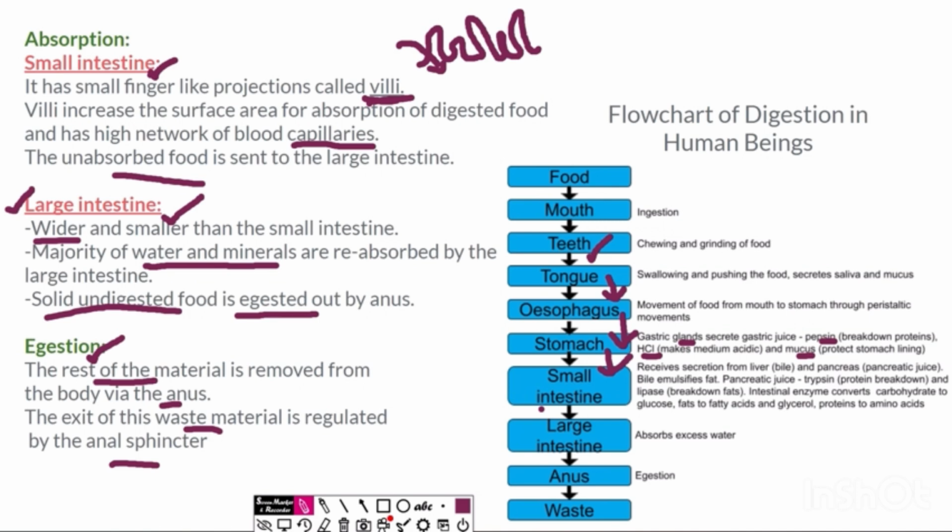Then this acidic food moves to the small intestine, which further receives secretions from three different sources, as we have discussed: the liver, the pancreas, and the intestine itself. The small intestine is said to be the site of complete digestion. Some absorption also takes place in the small intestine with the help of villi. Then the remaining undigested food moves to the large intestine, which absorbs the excess water. The solid undigested food further moves ahead to the anus, from which the waste is egested or removed from the body. So this was the complete process of digestion which takes place in human beings.